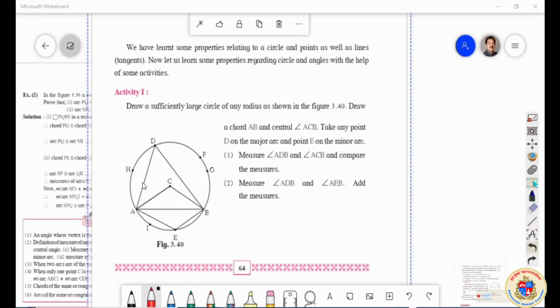This is the measure of the arc. If it is A, this will be half A, this will be 2A. This is what you understood. Okay, my dear students, please keep this in mind. We will go ahead.